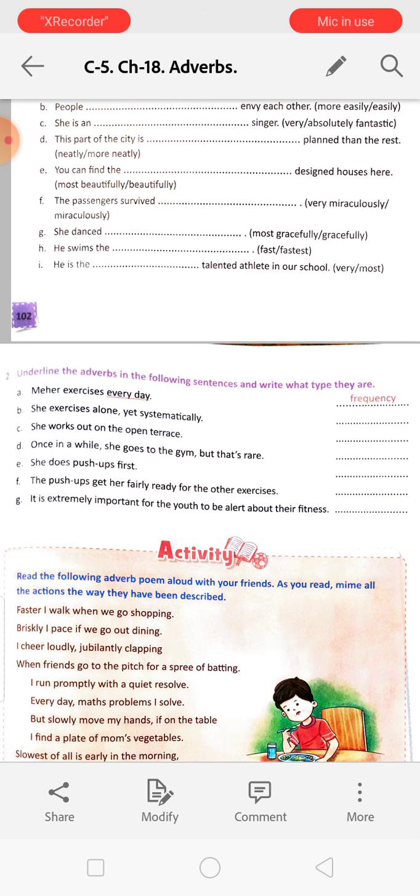Next, underline the adverbs in the following sentences and write what type they are. Meher exercises every day. Every day is frequency. She exercises alone, yet systematically. So, systematically is the manner. She works out on the open terrace. So, where? On the open terrace. Underline the open terrace and write adverb of place. Like this, you have to complete it.